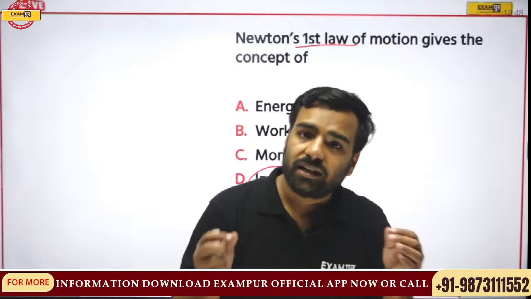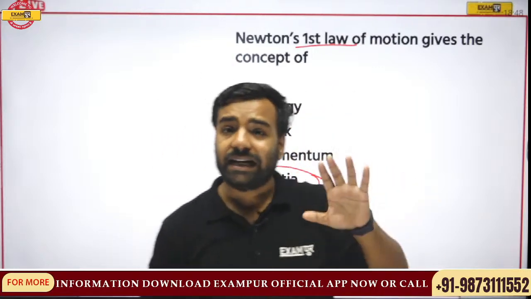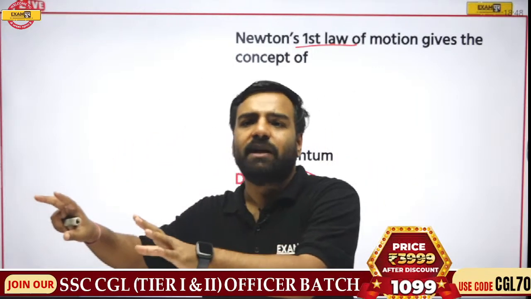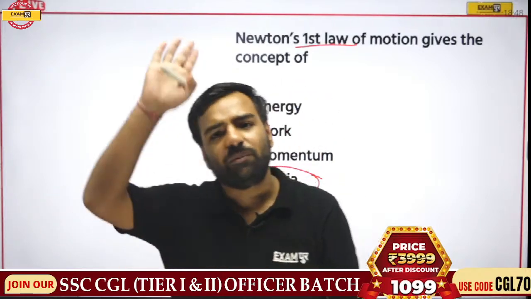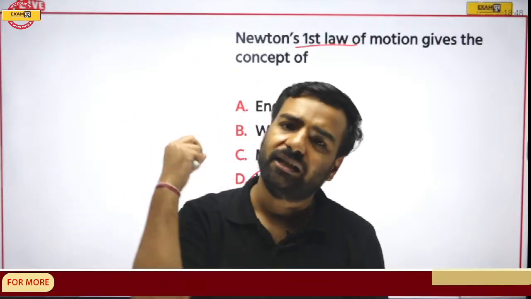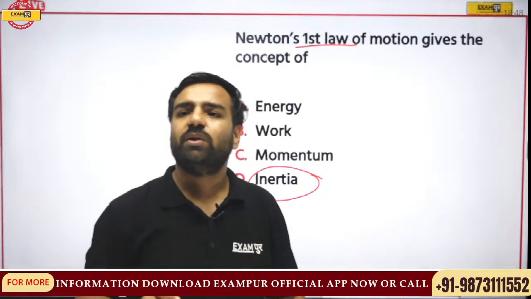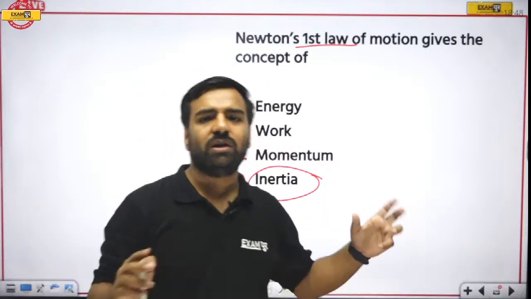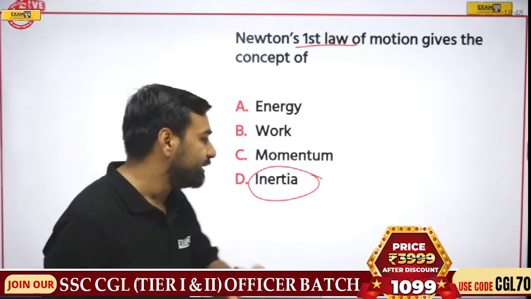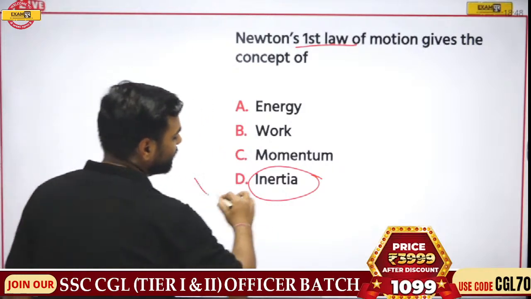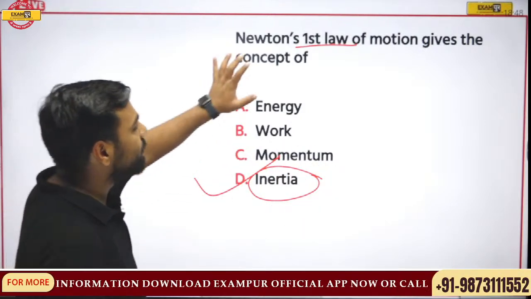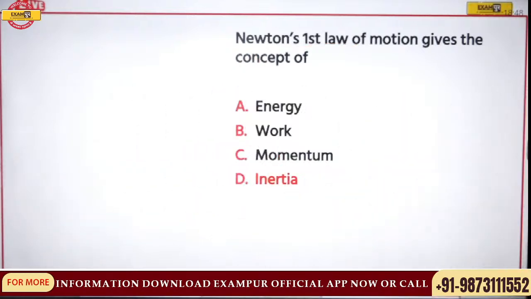That is, until any force is applied, if the body is moving, it will keep on moving. If it is stopped, it will stay at rest. So only when there is an external force will it either stop or move. This is actually about inertia. So yes, option D, that is inertia, is the correct answer, and that's Newton's first law.